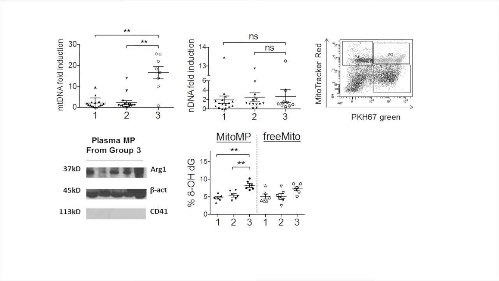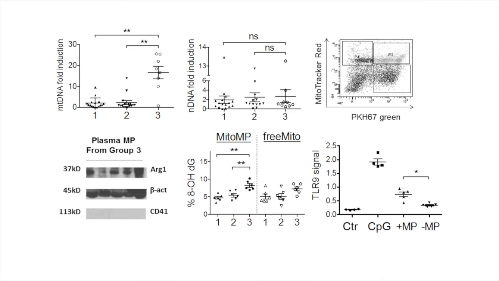We also were very interested to see if there were differences in oxidation status, and as can be seen, using an antibody which will detect oxidized DNA, population 3 had a higher percentage of oxidized DNA within its mitochondrial DNA population. And finally, to test whether the microparticles were actually relevant for activation of TLR9, plasma from individuals was used to activate a TLR9 reporter cell line with and after removal of microparticles, and removal of microparticles resulted in a significant decrease in the ability of the plasma to activate TLR9.